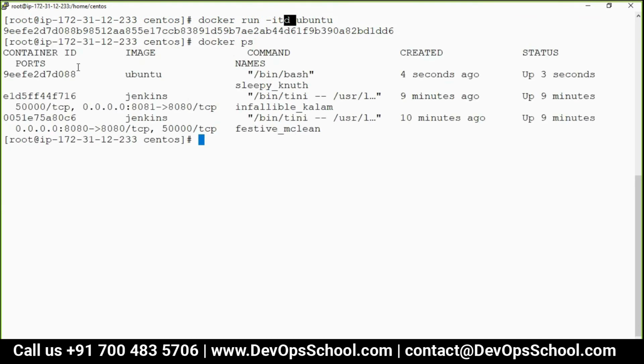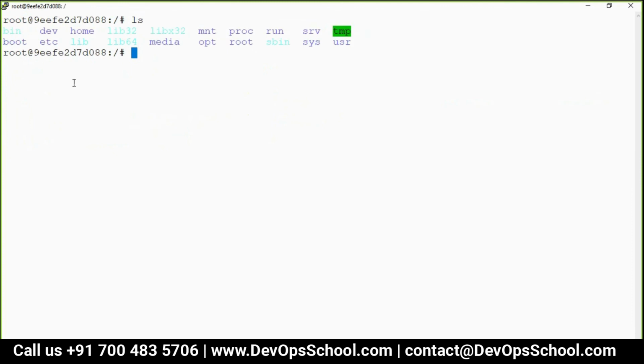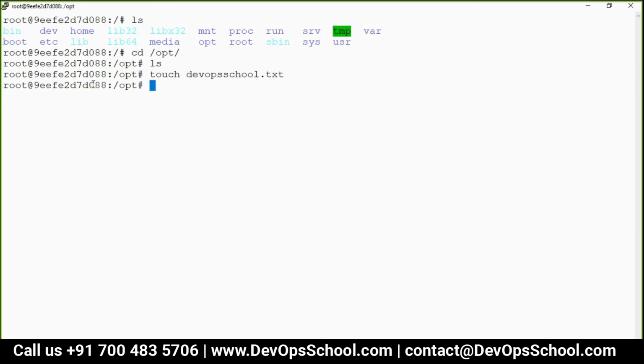Here it is, Ubuntu. Now I want to go inside this container again. Docker attach container ID. So let's create some file and touch DevOps school.txt. One file is added.